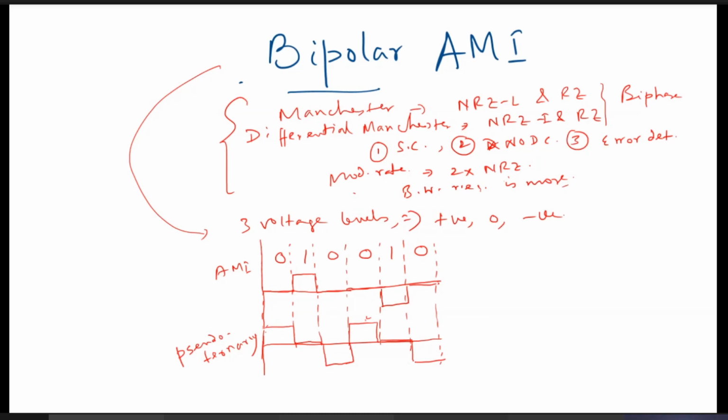Next, you see multi-level schemes. So our aim, you have already understood: the bandwidth requirement should be less. I told you about lack of DC components, right? Synchronization problems, error detection capability. All these things should be there. So another encoding scheme you see is called multi-level schemes. Here, for a certain bandwidth, we can increase the data rate.